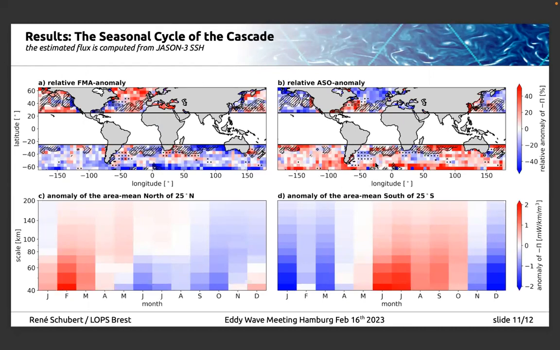Surprisingly, in the large-scale current system, we found a rather opposite seasonal cycle, and it has to be clarified which process is responsible for that. In the open ocean, we can see that the inverse cascade has its maximum in spring and shifts within 2 months to larger scales, consistent with the mechanism I described.